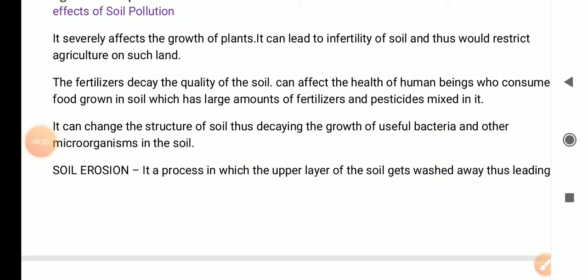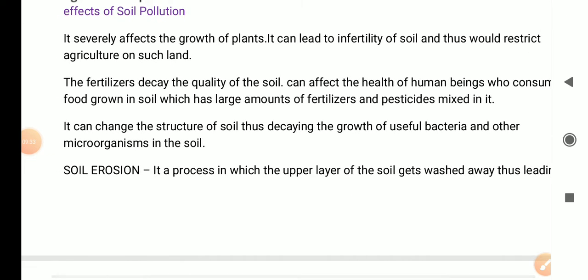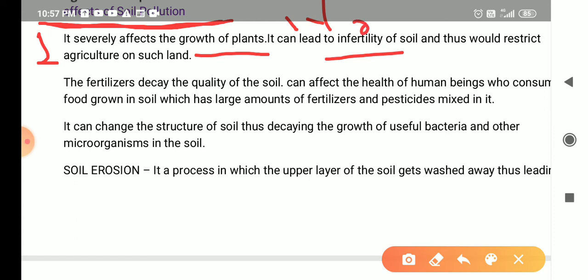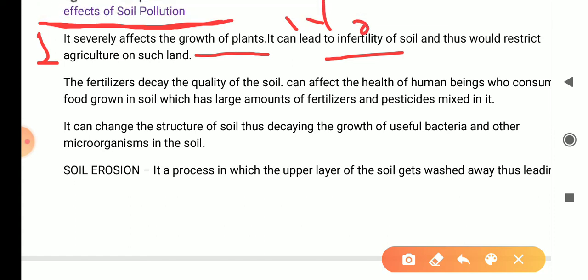Now if we discuss the effects of soil pollution, what are the important effects of soil pollution? Number one is it severely affects the growth of plants. Obviously, if the soil is not fertile, then it will not be able to support the growth of plants, and if there are no plants, then what will happen? No animals. No plants means no food to eat, so animals will not survive.